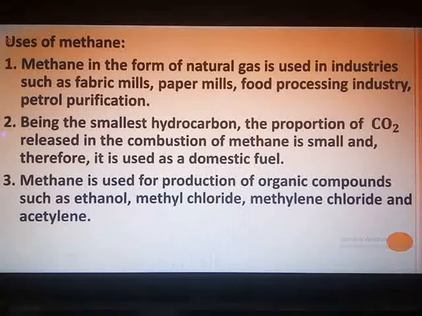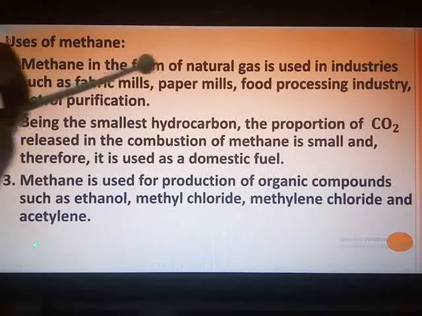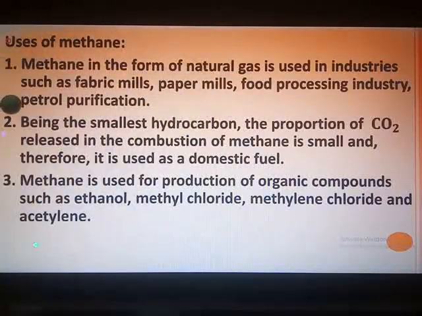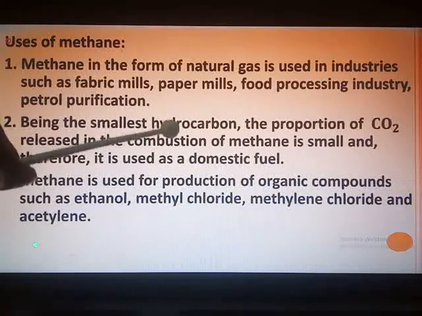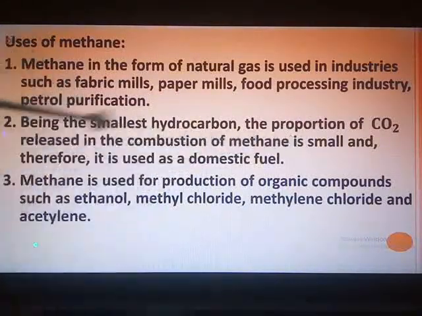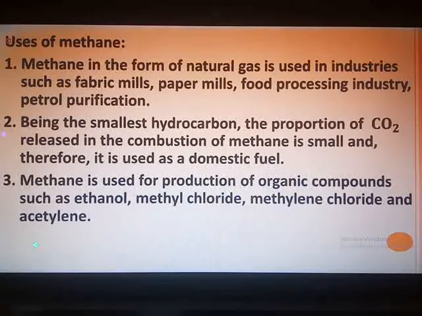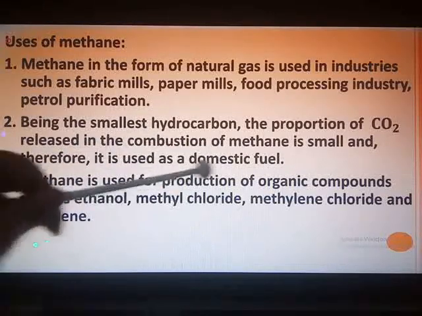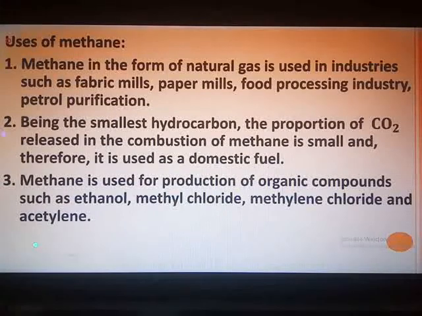Very simple. Methane in the form of natural gas is used in industries such as fabric mills, paper mills, food processing industry and petrol purification. As it is the smallest, basic hydrocarbon, the proportion of carbon dioxide released in the combustion of methane is small. Hence, it is used as a domestic fuel. Not only that, methane is used for the production of higher organic compounds like ethanol, which is ethyl alcohol, methyl chloride, methylene chloride and also acetylene.